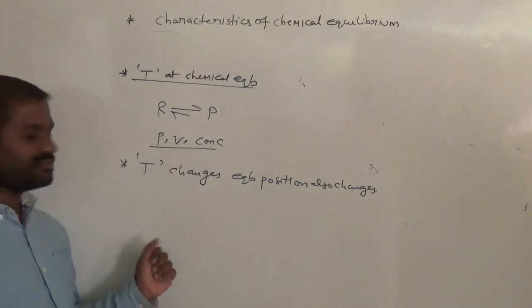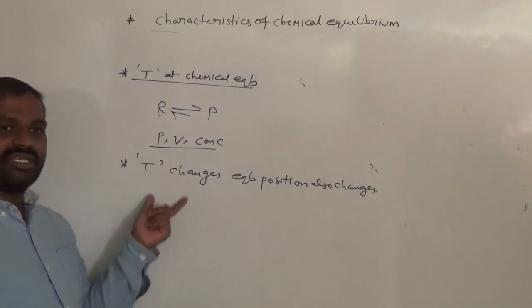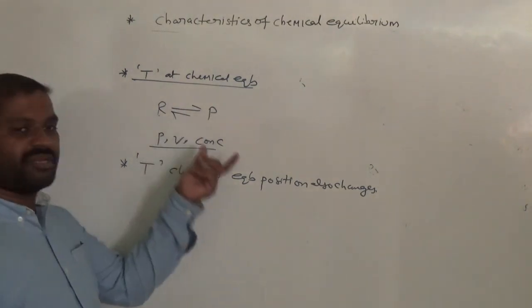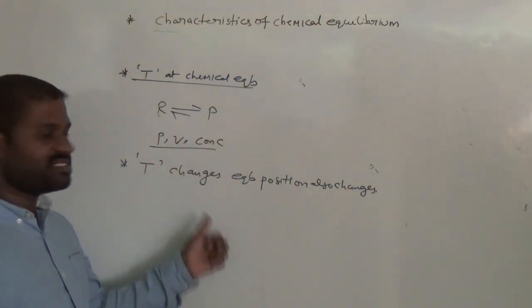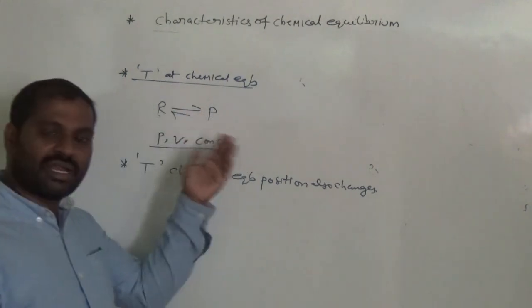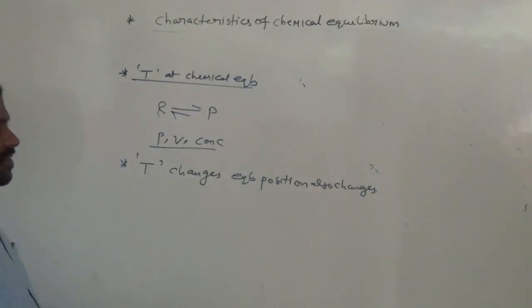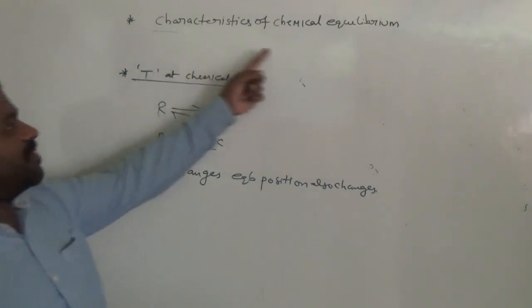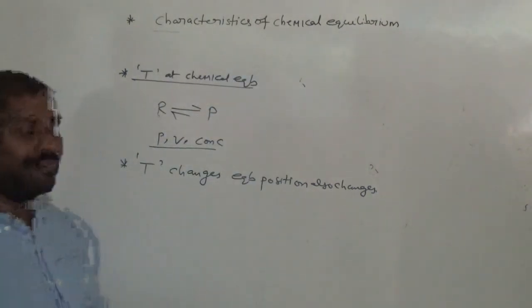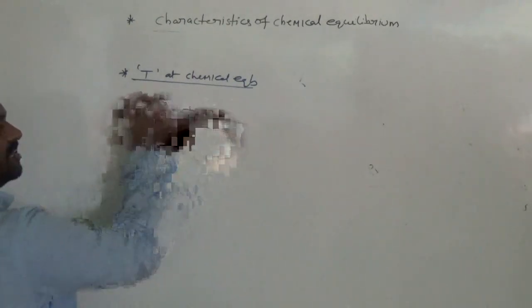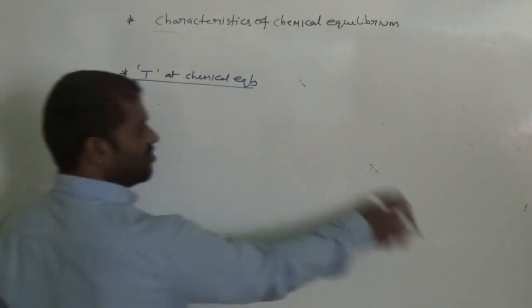So to increase or decrease the temperature, the equilibrium position may be changed. That means it moves towards forward or backward. Okay. So remember all these important points regarding the characteristic properties of chemical equilibrium. So what kind of equilibrium do you observe in chemical equilibrium? That is dynamic equilibrium.